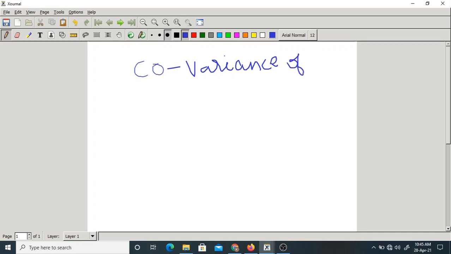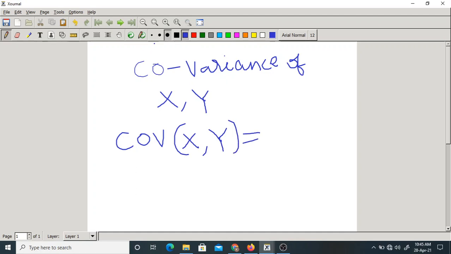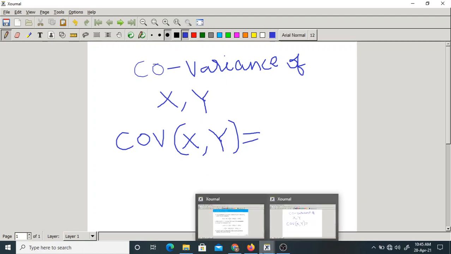So covariance, here we should define for two random variables. Generally we call it as covariance of x comma y. This is the notation of covariance of x comma y. Now, how is it defined? Okay. So let us see the definition of the covariance.